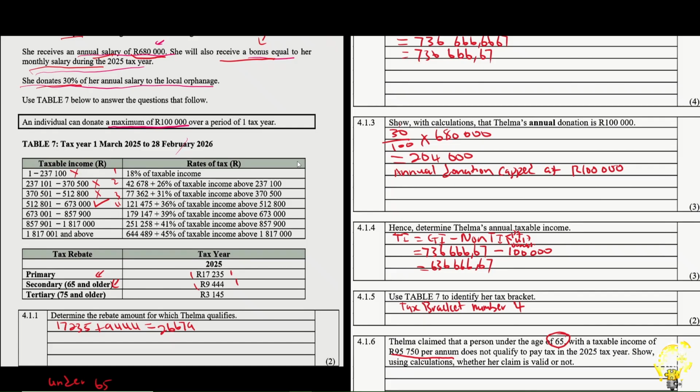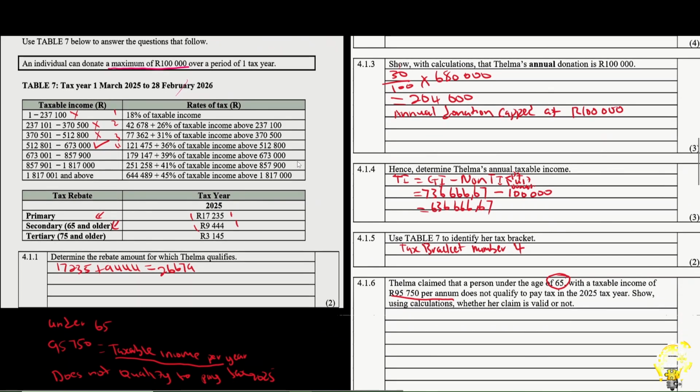Okay, so now you're confusing me. I thought that in order for us to determine whether a person is supposed to pay tax or not, we need a tax threshold. Well, if there is no tax threshold, you go back to the raw calculations. And in order for you to know that they're not supposed to pay tax, you have to get the final answer as a 0 or as a negative.